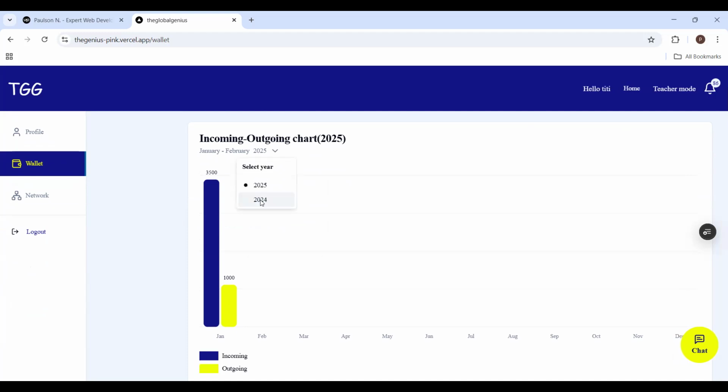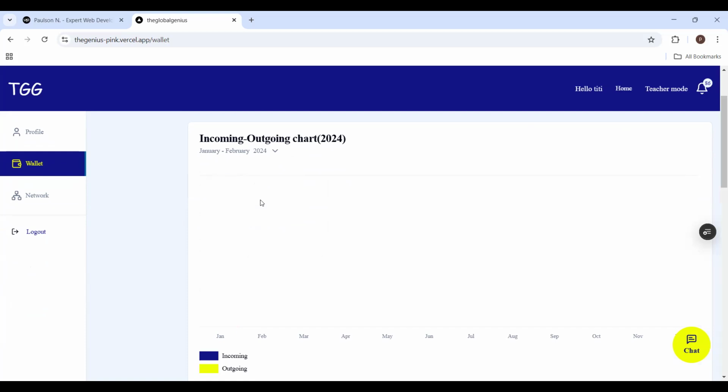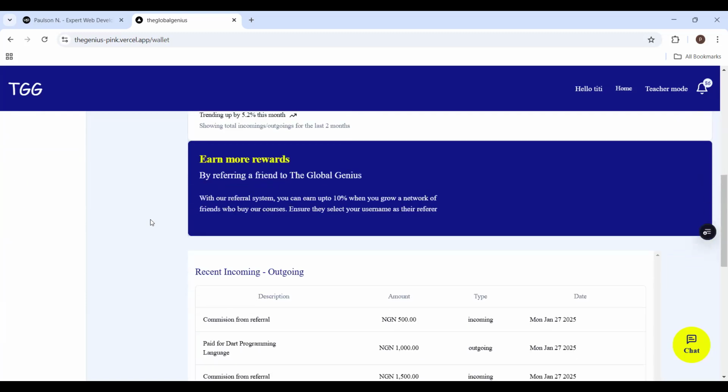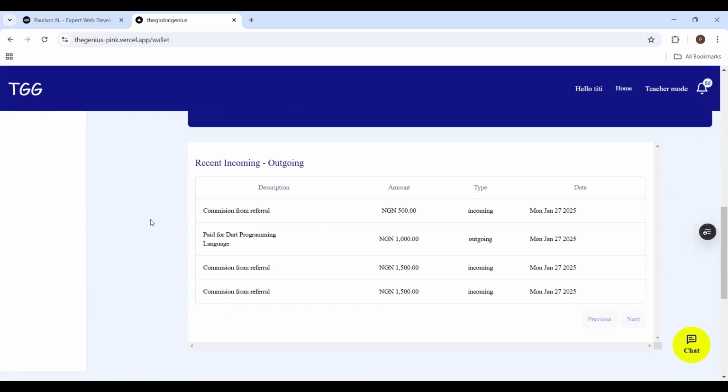So this account was created in 2024, so we can go back to 2024. And in 2024, there was no money coming in or going out. But in 2025, we have 3,500 coming in and 1,000 naira going out. We can come down and see the recent incoming and outgoing details.